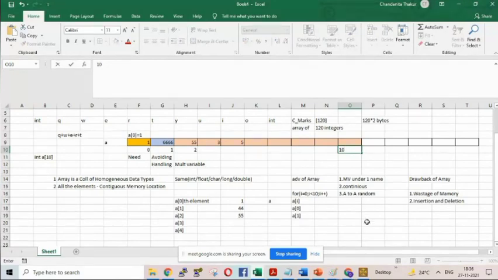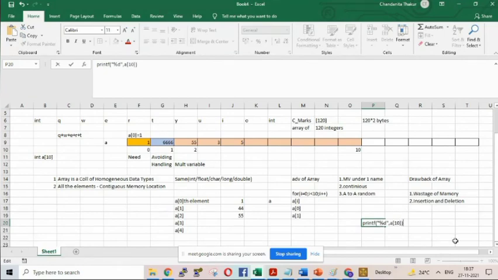If I want, I can just write printf %d, then comma a of 10.